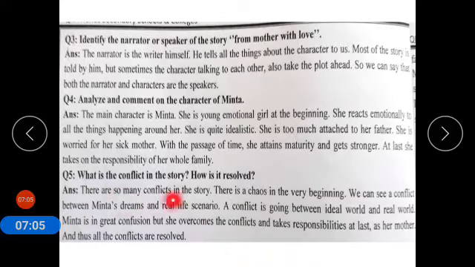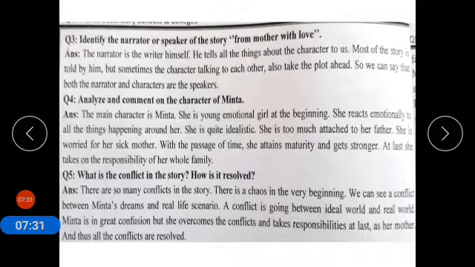There are so many conflicts in the story. There is chaos in the very beginning. We can see a conflict between Minta's dreams and real life scenario. So there was a conflict, a fight. So Minta dreamed. She was an idealist.